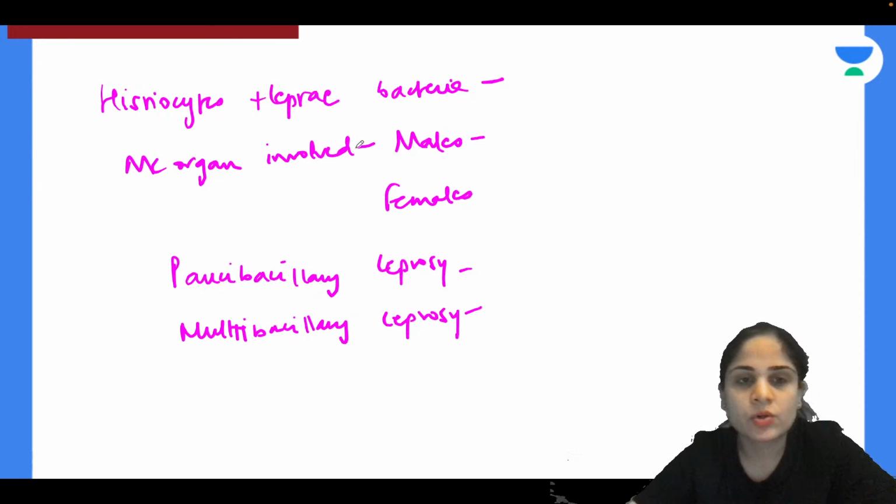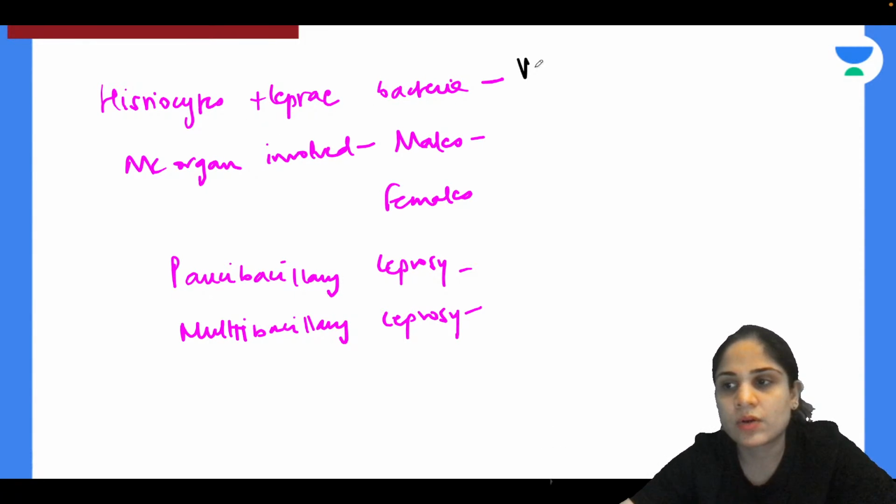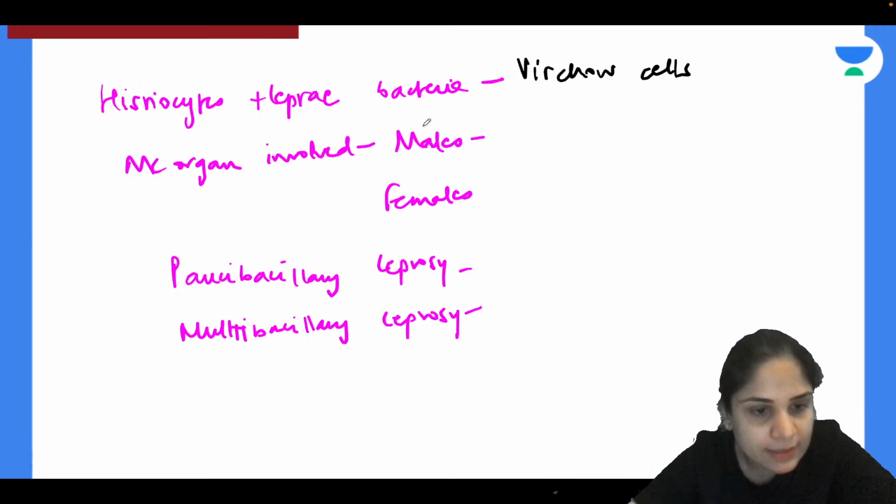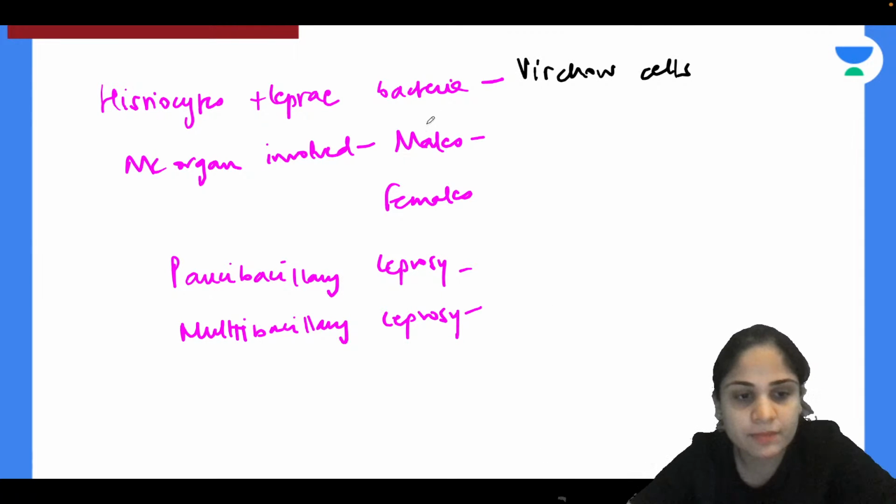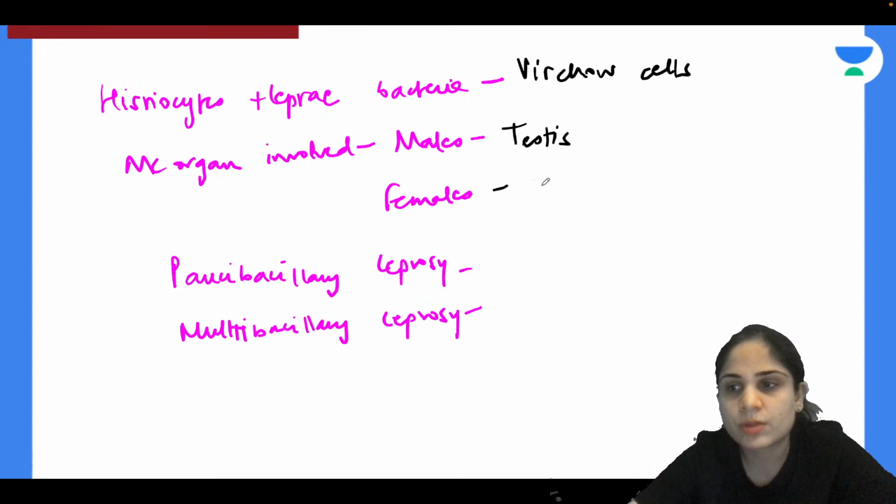Okay, good. So the histiocytes plus leprae bacteria together are called as Virchow cells. Most common organ involved in males, anyone? Yes, very good Anjana. Most common organ involved in males is the testes. Most common organ involved in the females is liver.